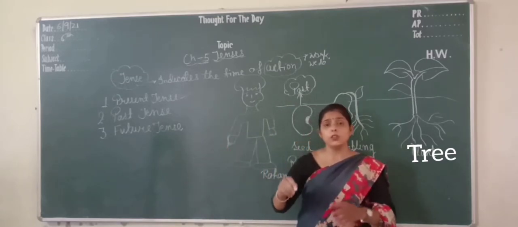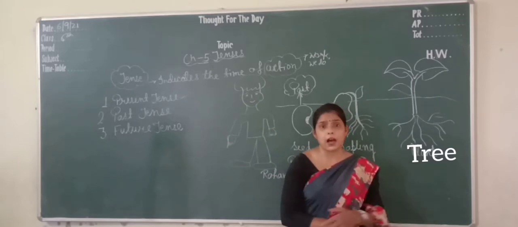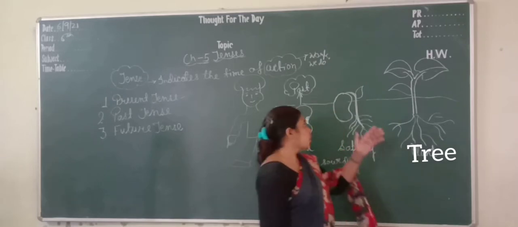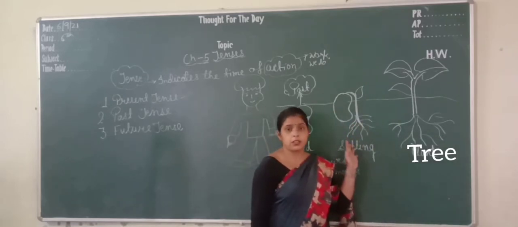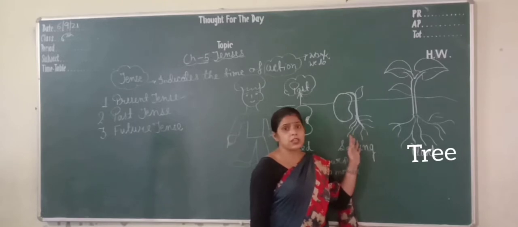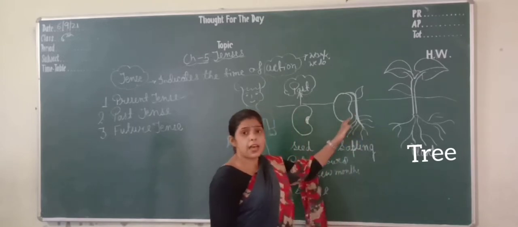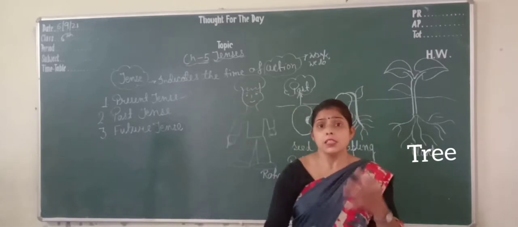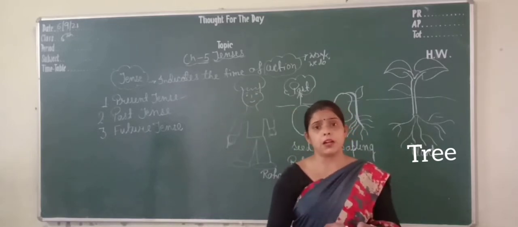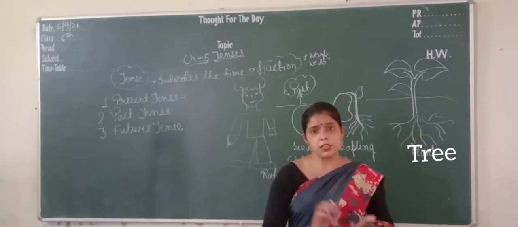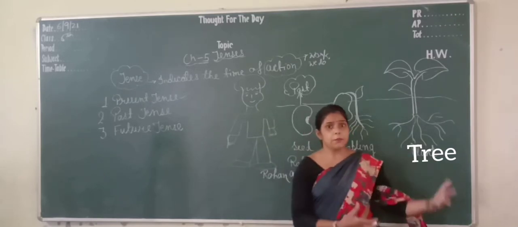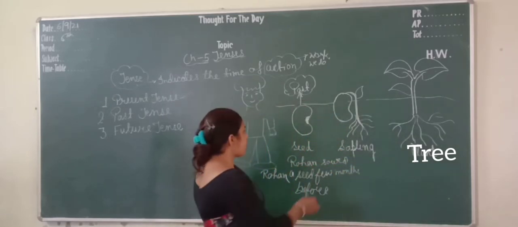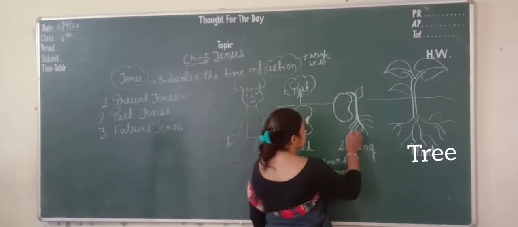Rohan sowed a seed in the past, but nowadays it is going to be a sapling. Now these days it is a sapling. What do you mean by sapling? Sapling means a small plant, a baby plant. In science you have read about the baby plant. A small plant is called a sapling.